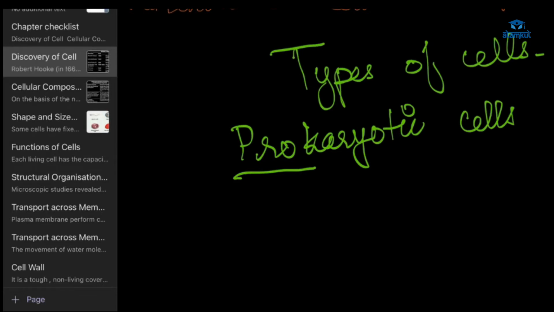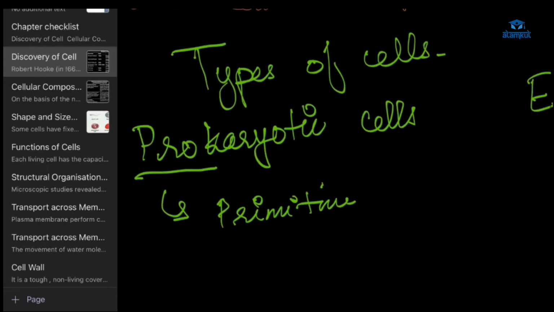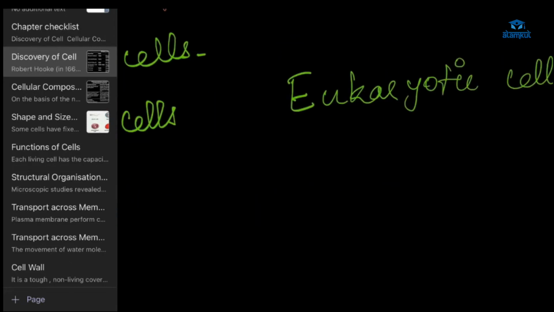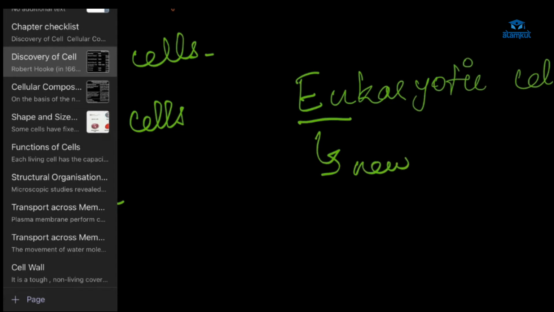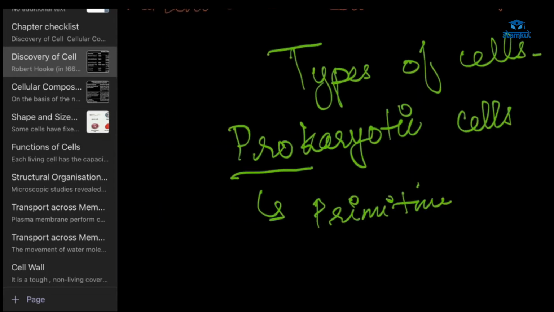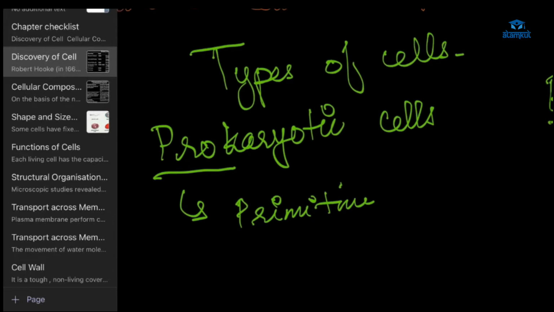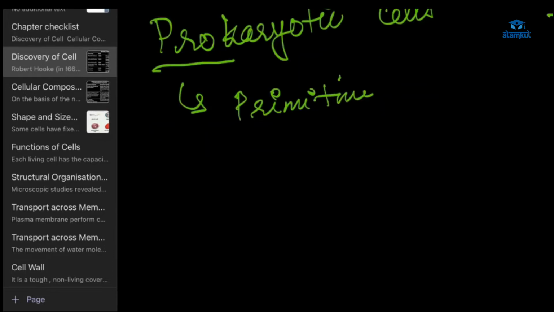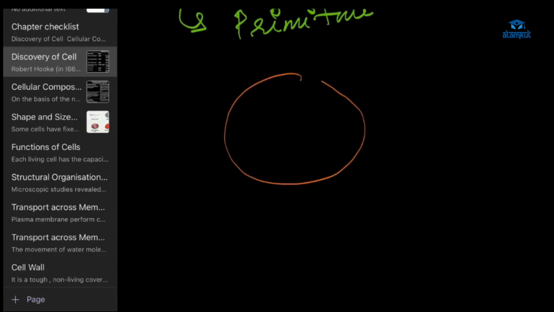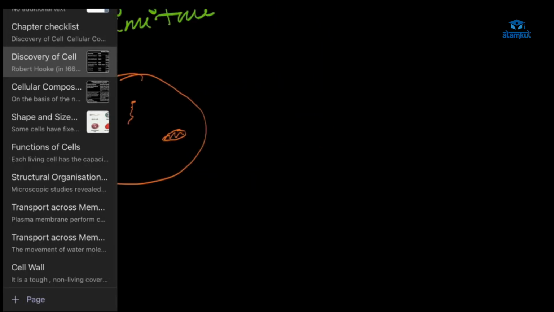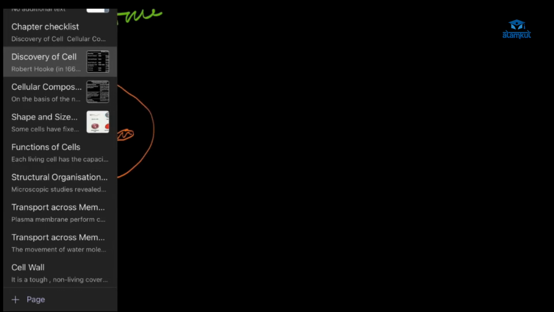Prokaryote. Prokaryote is from "pro", you take the word primitive, and "karyote" is cell. From "eu", it is new. So what is a prokaryote? It is a primitive type of cell. Suppose we have cells here. This is the primitive prokaryote, and here I'm having my eukaryotes.